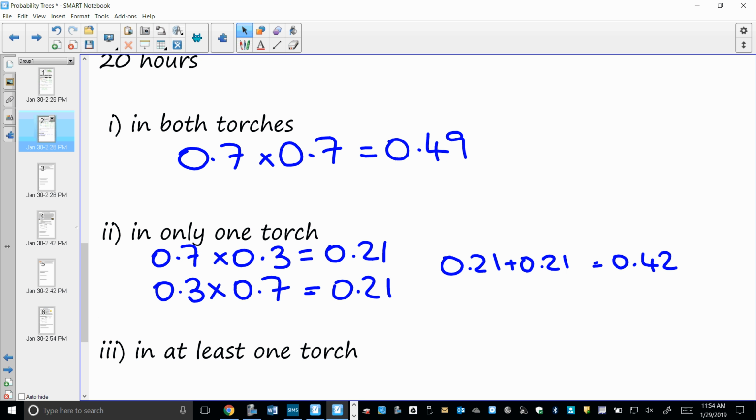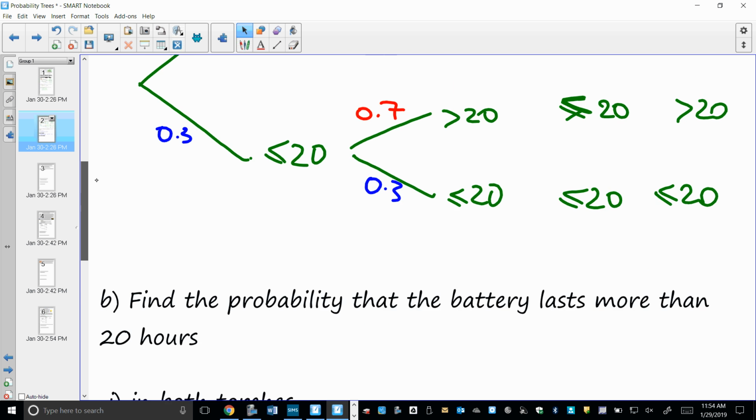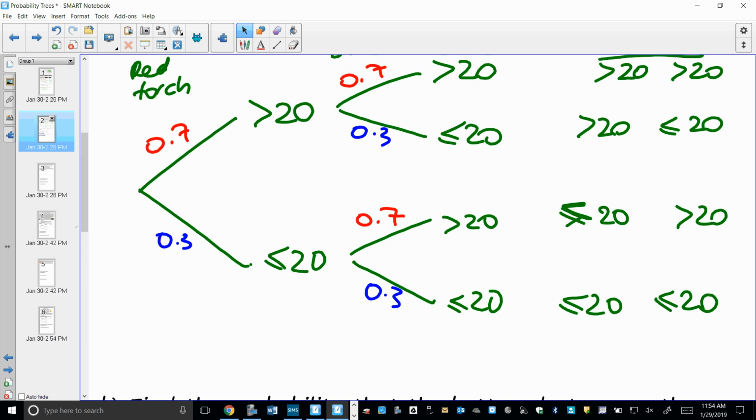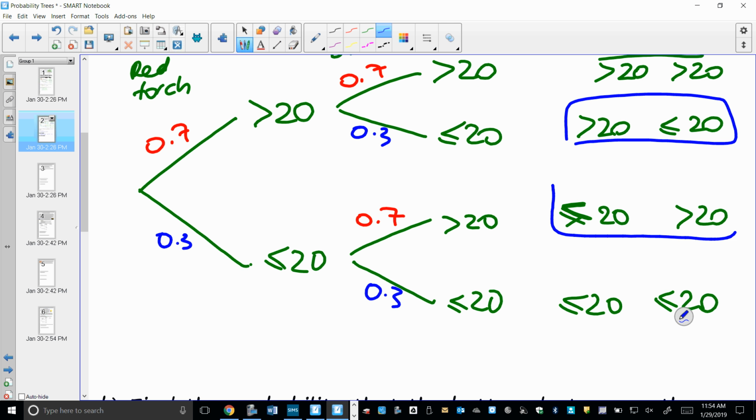But because in our outcomes we've got both this one and this one, where one of the torches lasts for more than 20 hours, you find the probabilities of each of these individually by multiplying. So that was the 0.7 multiplied by 0.3, 0.3 multiplied by 0.7. And because we had 2 separate ones, we would then add those 2 together, because we're interested in both of those.